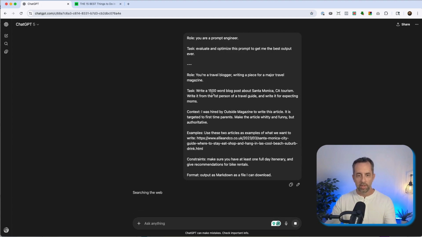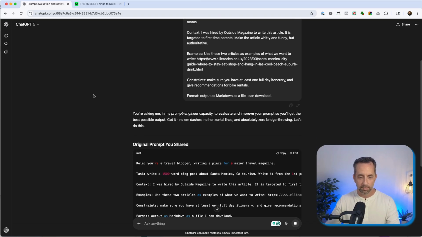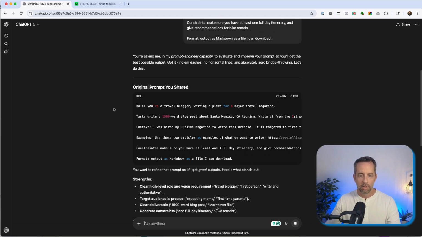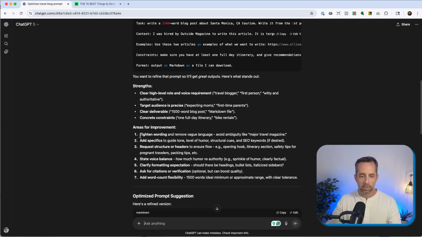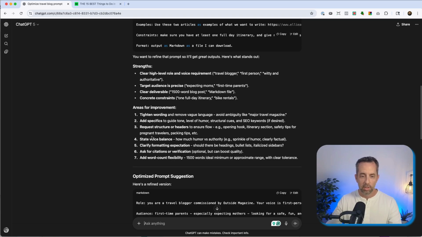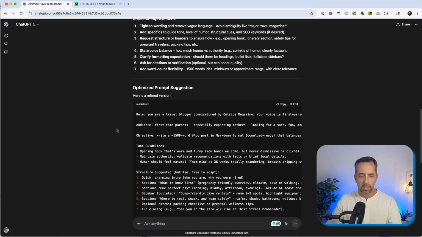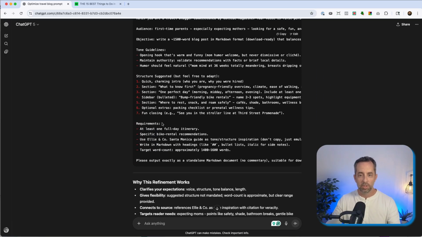So it's going to go away and think, and it's going to say, hey, how can I optimize this prompt? So clear high-level target audience, tightening words, remove vague language. Yep. Add specifics to guide and tone, request structure and headers, state tone balance, clarify formatting expectations, right? And it did all that. Like, look how good this prompt is.